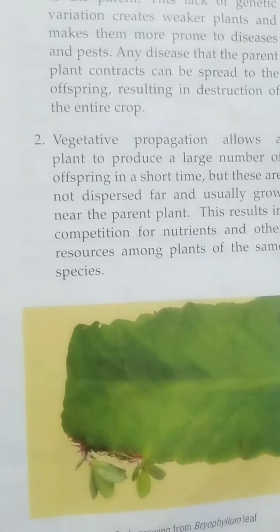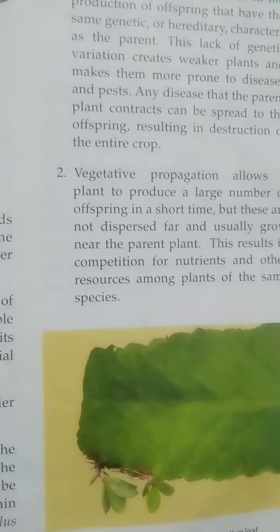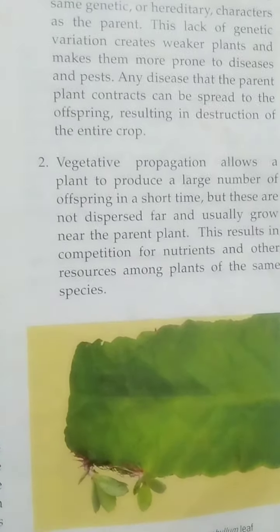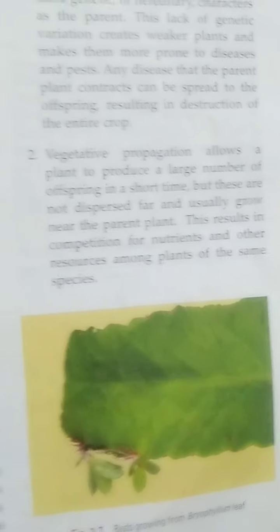So in this way the new plants can be produced by using subaerial stems, by using aerial stems, and by using leaf buds. Then we discuss the advantages of vegetative propagation.